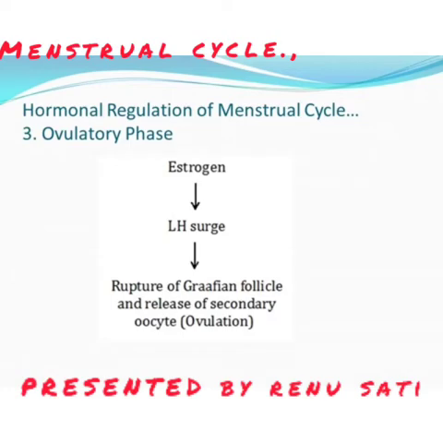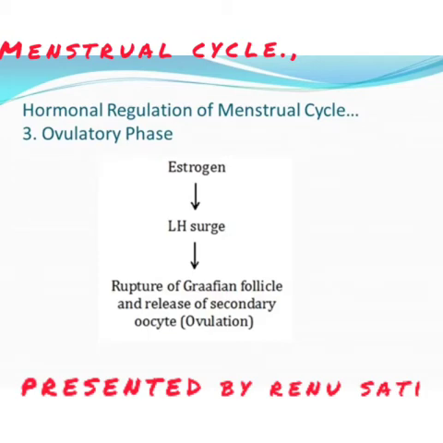During ovulation, other than estrogen, luteinizing hormone is being released. This luteinizing hormone helps in the rupturing of the Graafian follicle and release of the secondary oocyte, resulting in the process of ovulation, which generally takes place between 14 to 17 days.